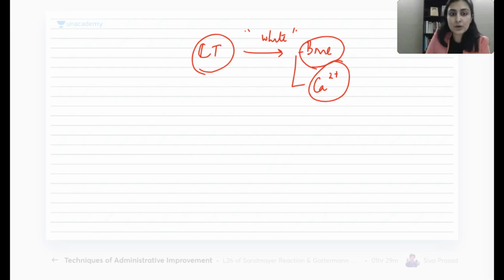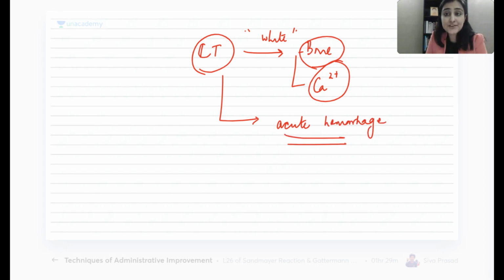Further adding on to this knowledge, we also have acute hemorrhage, meaning hemorrhage which has happened in less than 24 hours or less than 7 days. Okay, fresh blood, bleeding that has just happened. Acute hemorrhage will also be white on CT. Can we add that to our knowledge that bone and calcium were white? Acute hemorrhage is also white.